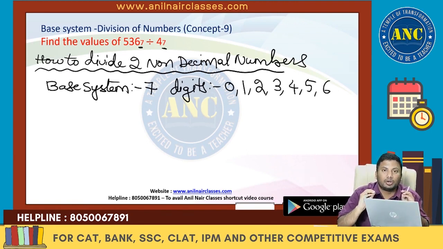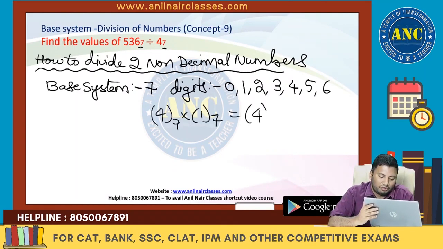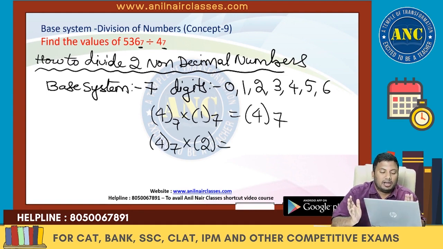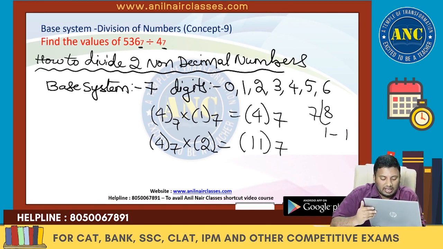Now I need to know the table. I am dividing by 4. Now I need to know the table for 4 in base system 7. 4 into 1 in base system 7: 4 ones are 4. If the answer is less than 7, write it as it is. 4 twos are 8. 8 is not possible in base system 7. So 8 when I divide by 7, 7 ones are 7, remainder 1, which is nothing but 1 1 in base system 7. 4 twos are 8, and 8 in base system 7 is 1 1.